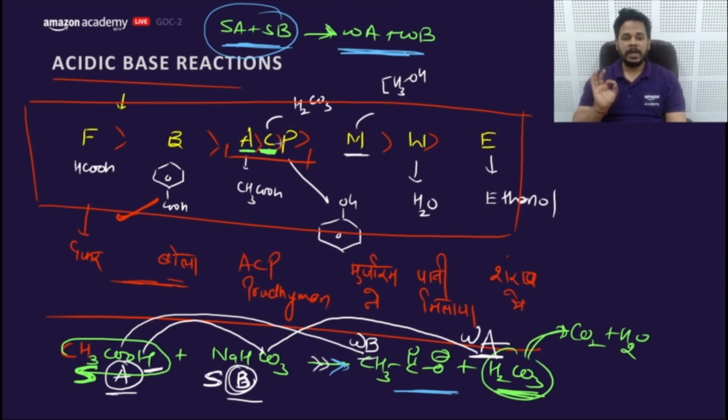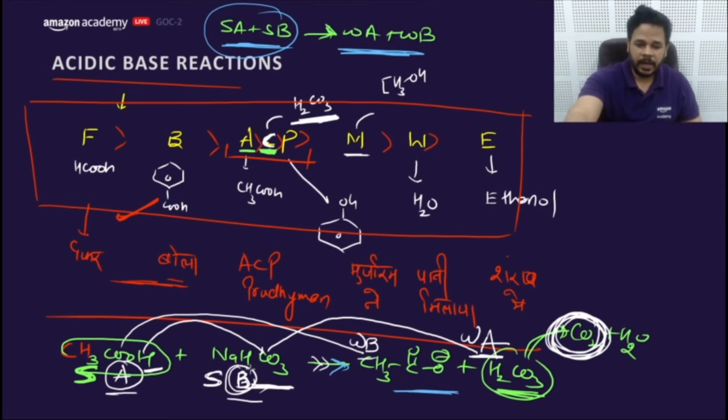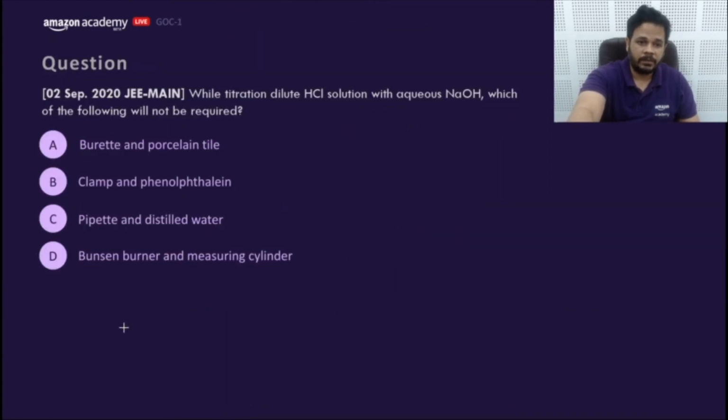In other words, any acid which is more acidic than H2CO3 will liberate CO2 after reacting with NaHCO3. Mark my point, any acid which is more acidic than H2CO3 will liberate CO2 after reacting with NaHCO3. Getting my point? So this is the way we can answer the feasibility of the reaction.